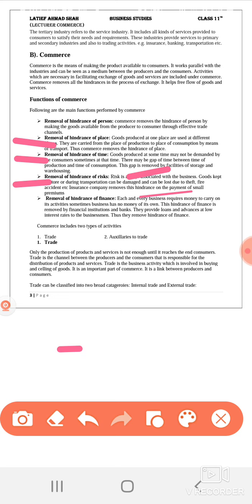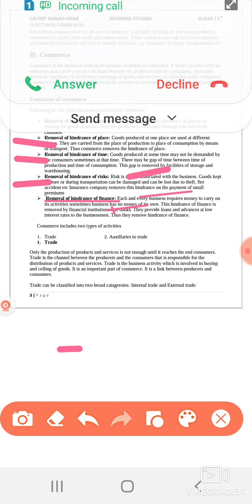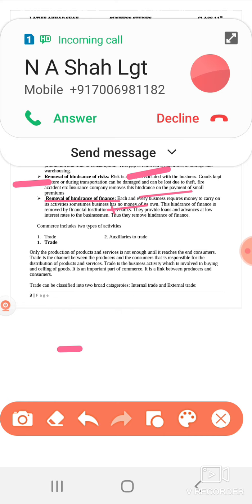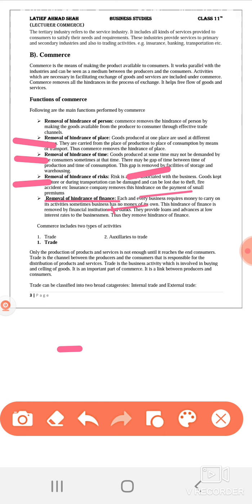Next function is removal of hindrance of finance. Each and every business requires money, finance, to carry on its business activities. Sometimes business has no money of its own. This hindrance of finance is removed by financial institutions and banks. They provide loans and advances at low interest rates to the businessman. Thus, they remove hindrance of finance.